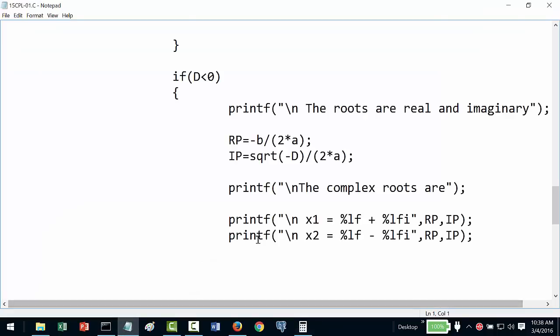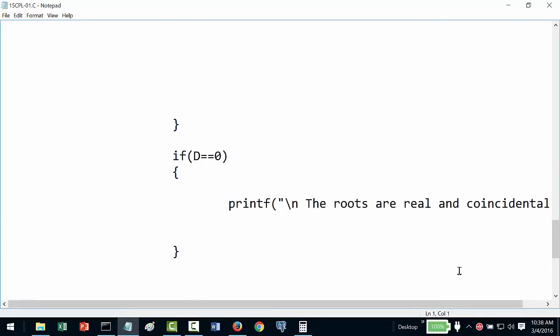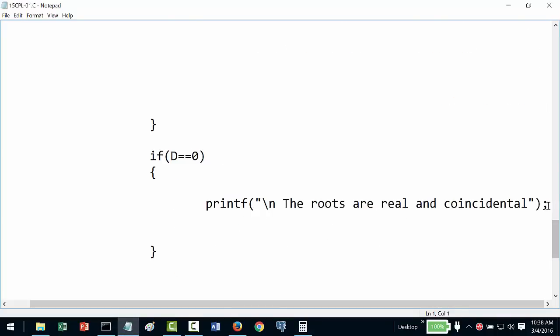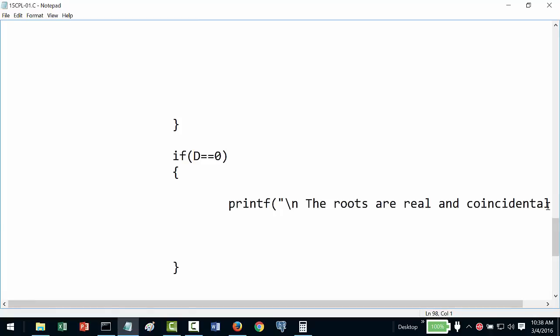So the last condition is left out now. If d is equal to 0, the roots are real and coincidental. Now that is pretty simple. So what will be my root? My roots are x1 is equal to x2, isn't it?